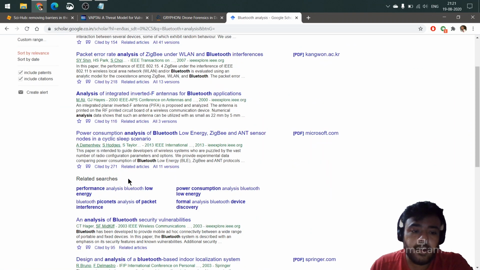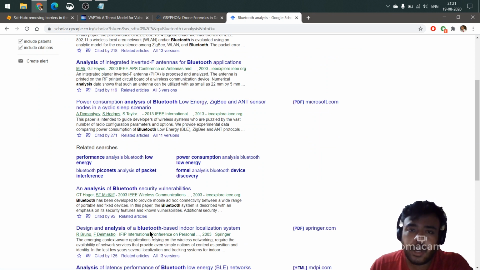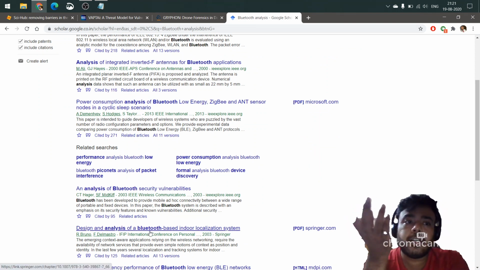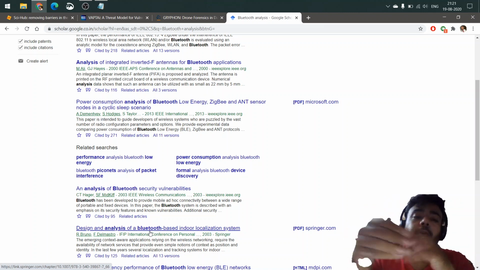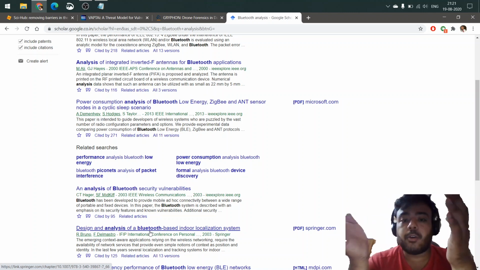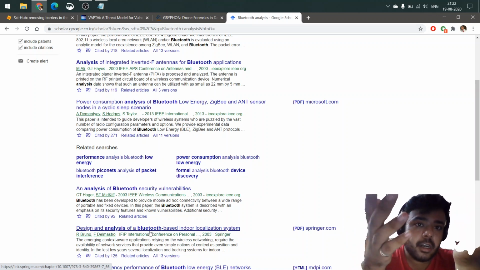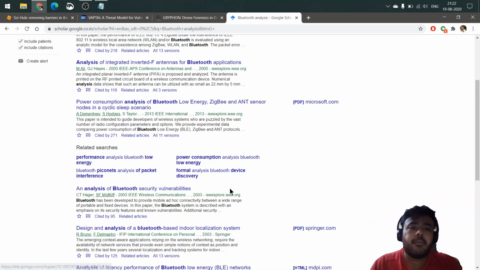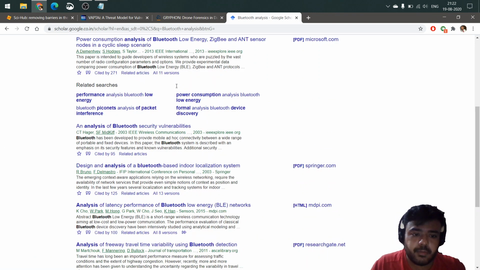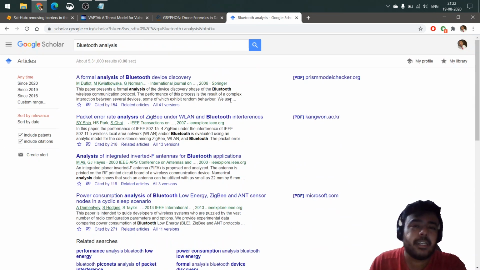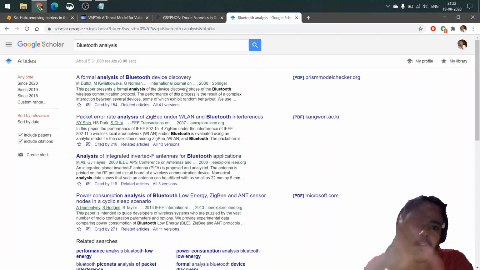That way I will be able to find a lot of papers, because IoT itself is a new technology, but the original technology that is responsible behind IoT is not really that new. All the protocols that have been used under IoT technology are available, and many people have done their research throughout the years. So these are the papers that I can find, and it would be very easy for me to now search for the five or 10 research papers that I want to work on from this kind of approach.